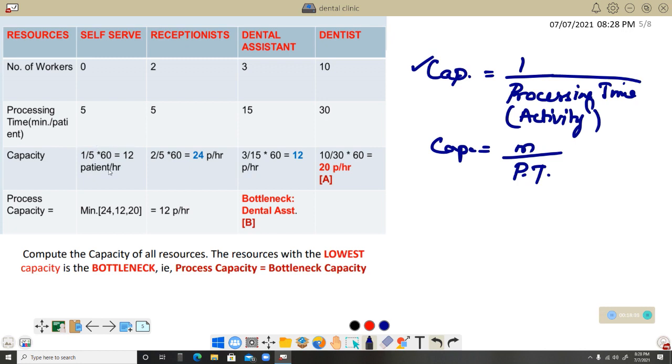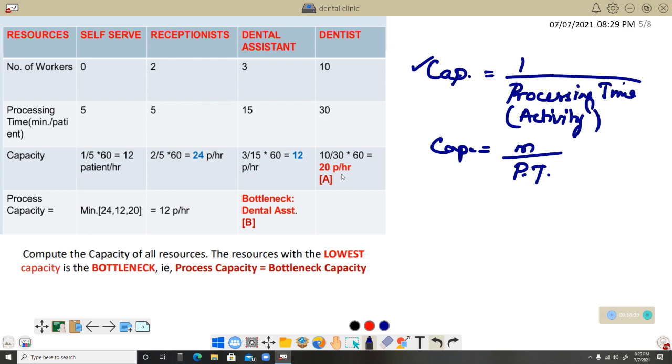To convert into per hour basis, we need to multiply with 60. So 1 by 5 into 60, you will get 12 exactly. Since there are 2 workers in the receptionist area, reception, you have to take 2 by 5 into 60, you will get 24 patients per hour. And for dental assist, similar way, 3 by 15 into 60, you will get 12 patients per hour. And 10 by 30 into 60, you will get 20 patients per hour.